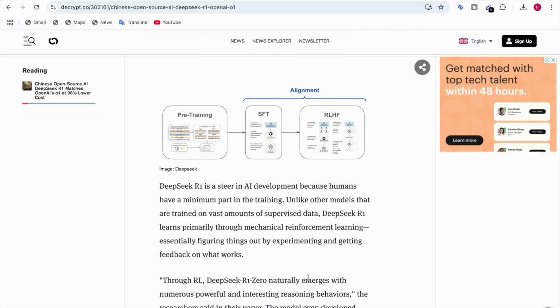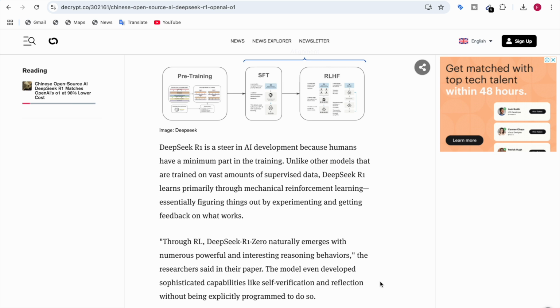DeepSeek R1 is a stir in AI development because humans have a minimal part in the training. Unlike other models that are trained on vast amounts of supervised data, DeepSeek R1 learns through mechanical reinforcement learning, essentially figuring things out by experimenting and getting feedback on what works. Through reinforcement learning, DeepSeek R1-Zero naturally emerges with numerous powerful and interesting reasoning behaviors, researchers said in their paper.